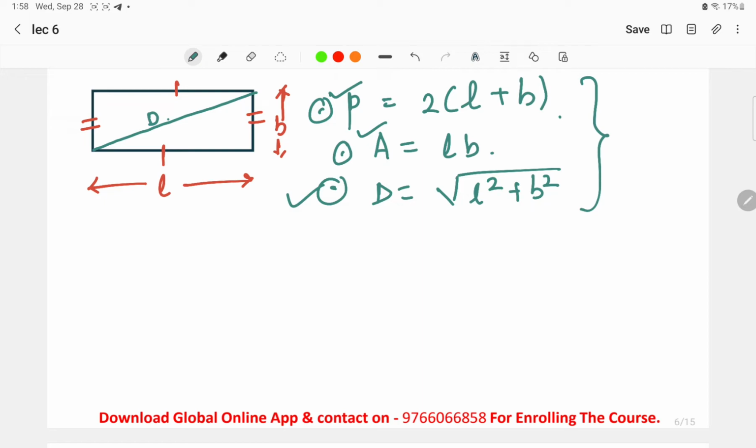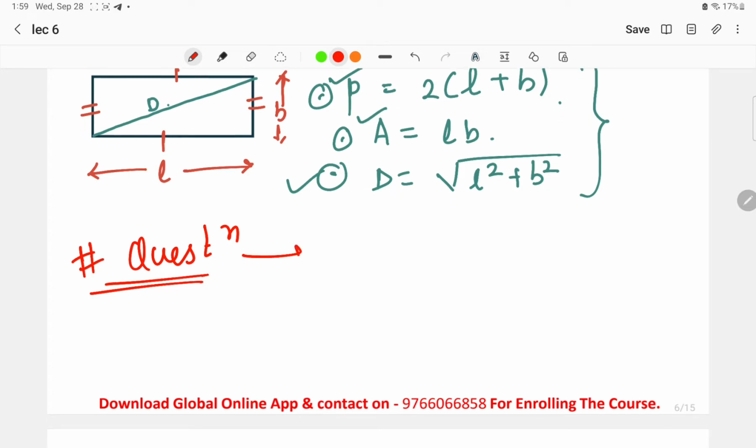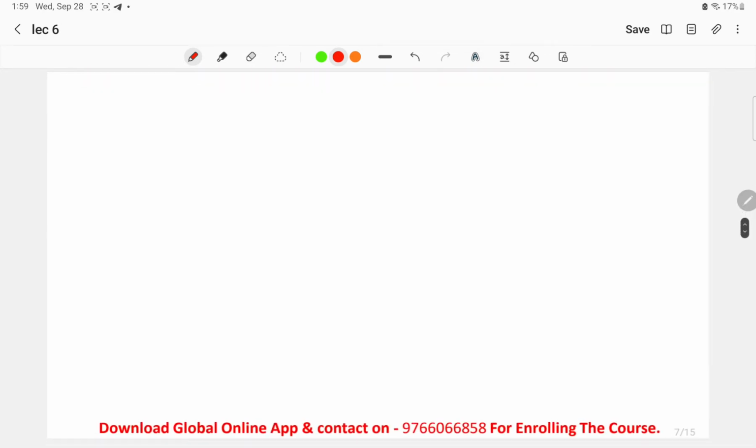Now what kind of questions can be asked again from the rectangle? I'll tell you. There is one more point that we have to keep in mind regarding the questions that can be asked from the rectangle. Let us discuss that. They can give you a rectangle. Let us draw one particular rectangle once again here.